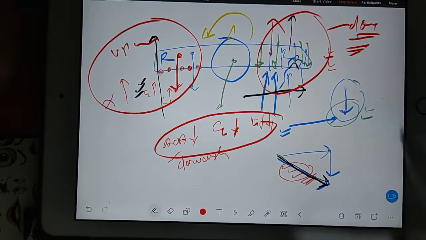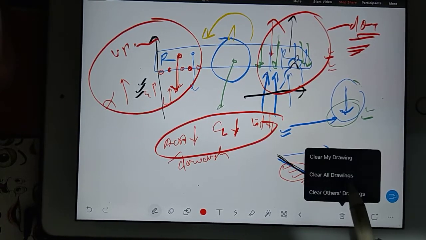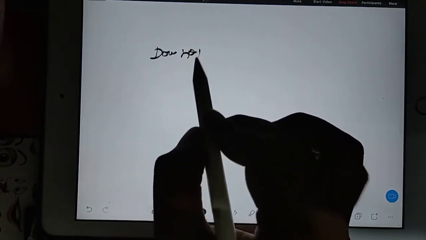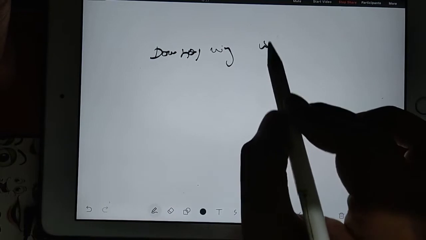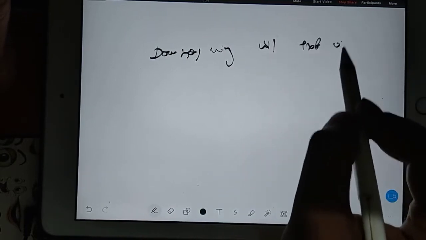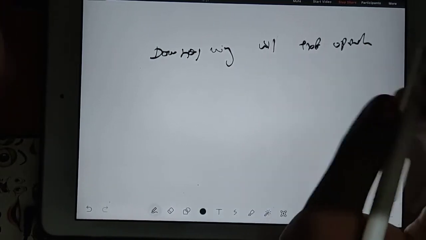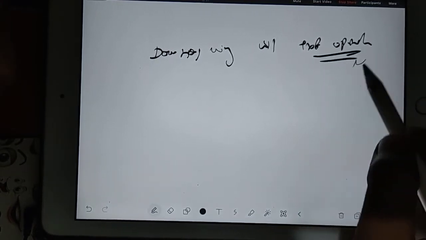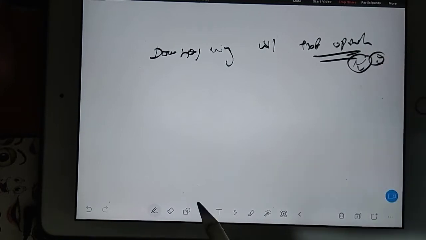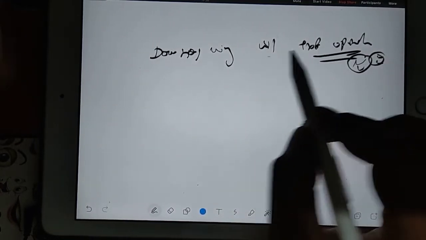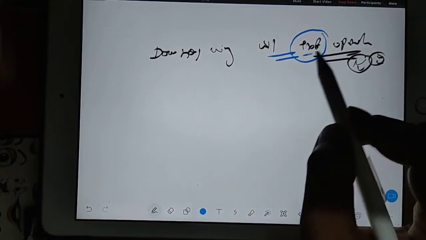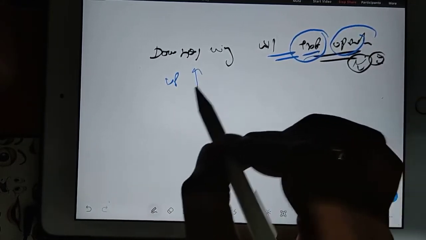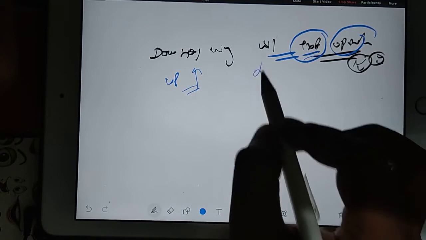Not only this, you have to summarize things in one line. What is that one line? That is like this: down going wing will experience upwash. And I explained the logic. Now because the video will be with you, you can revise these things whenever you are interested. So downgoing wing is experiencing upwash. Upgoing wing, if the wing is going up, then it will experience downwash.